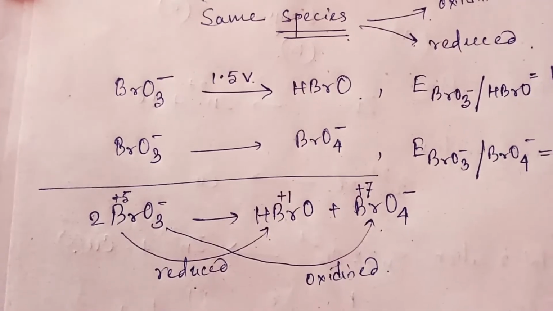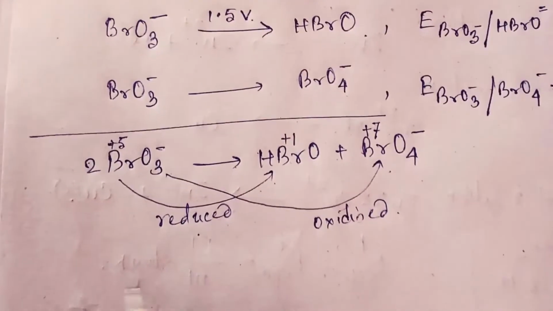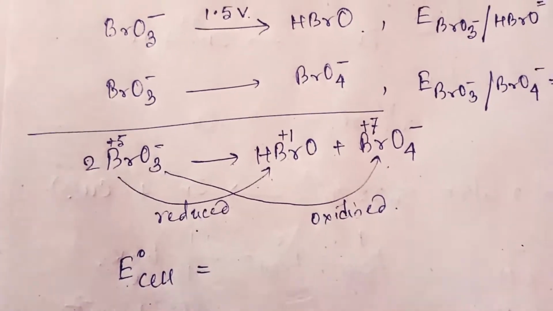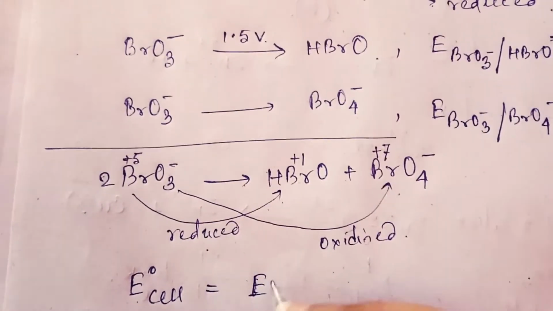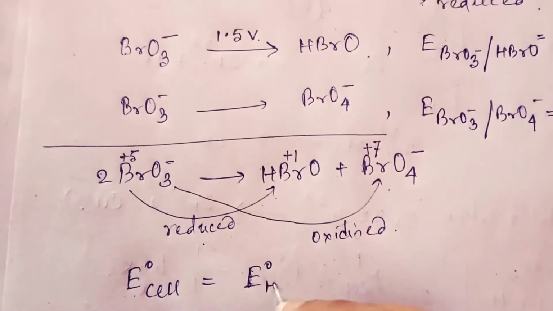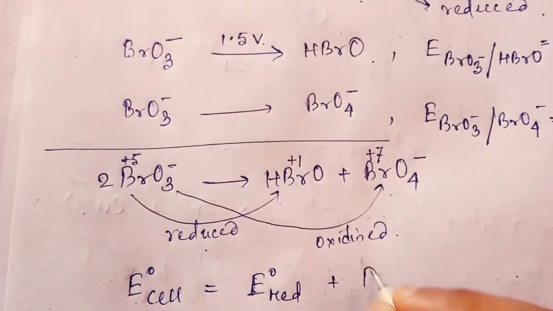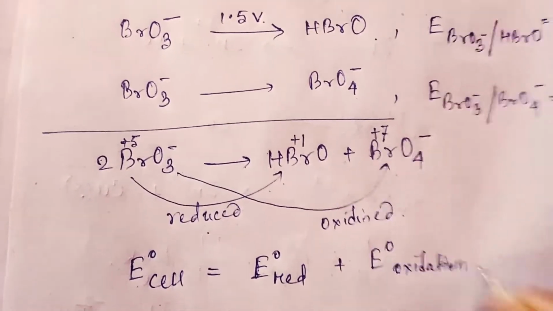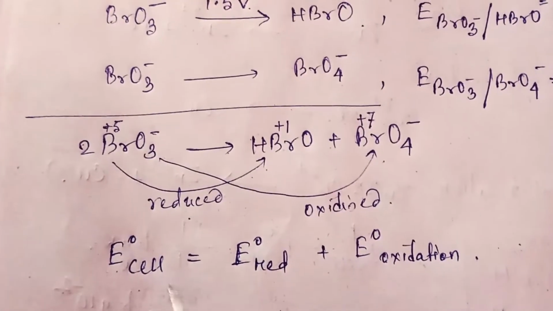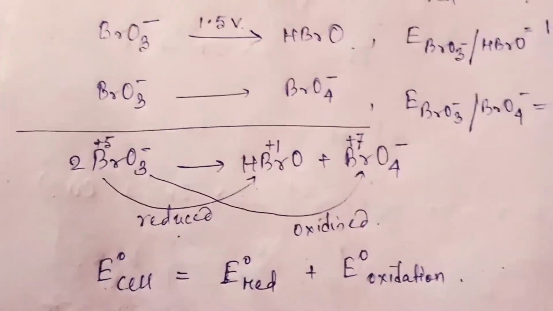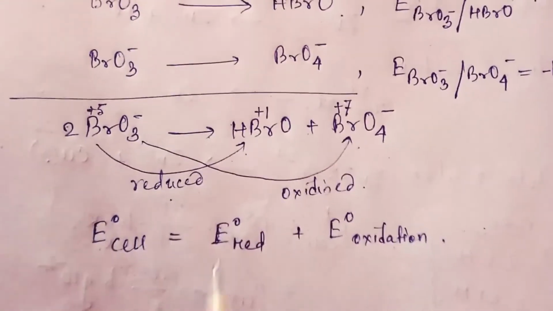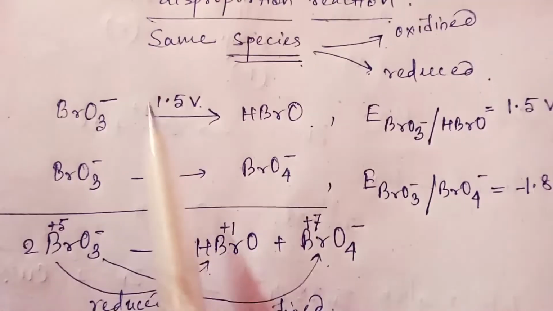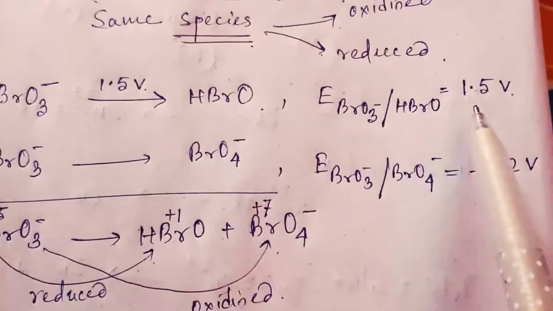Okay, now let's find out the E0 cell. E0 cell equals, we know, E0 reduction part plus E0 oxidation part. You can also say E0 cell or E0 cell, whatever you want. The reduction part is from BrO3 to HBrO, where the value is 1.5.